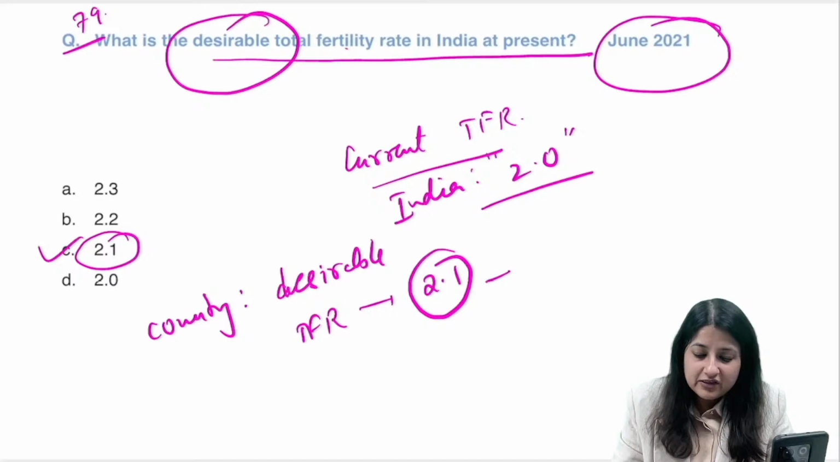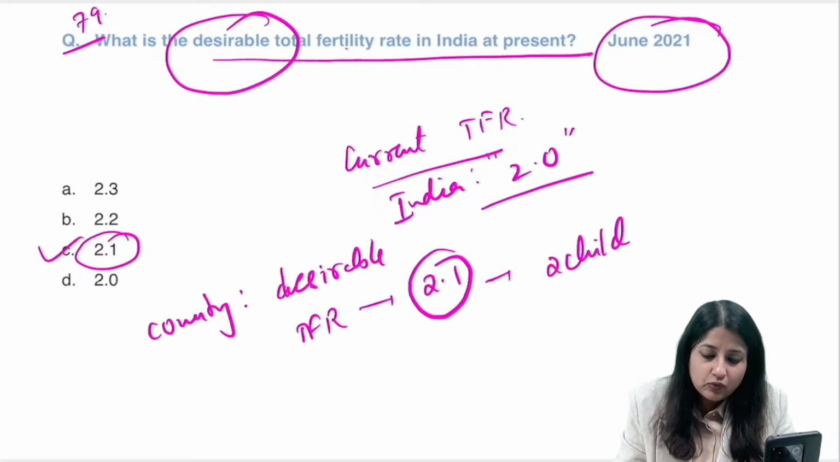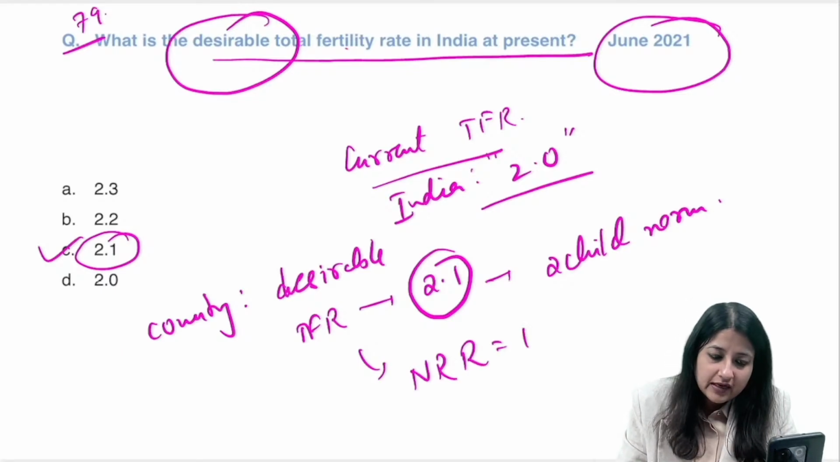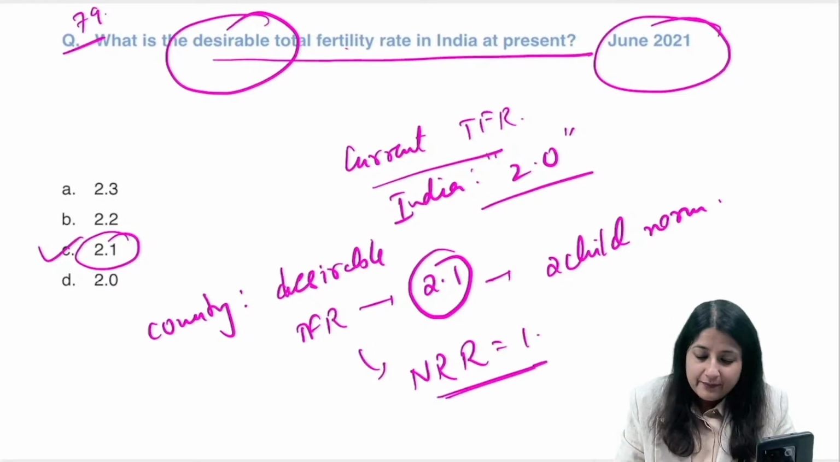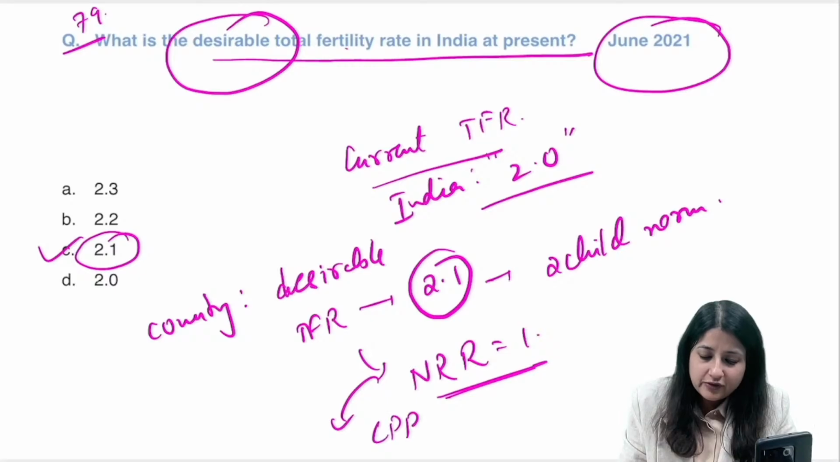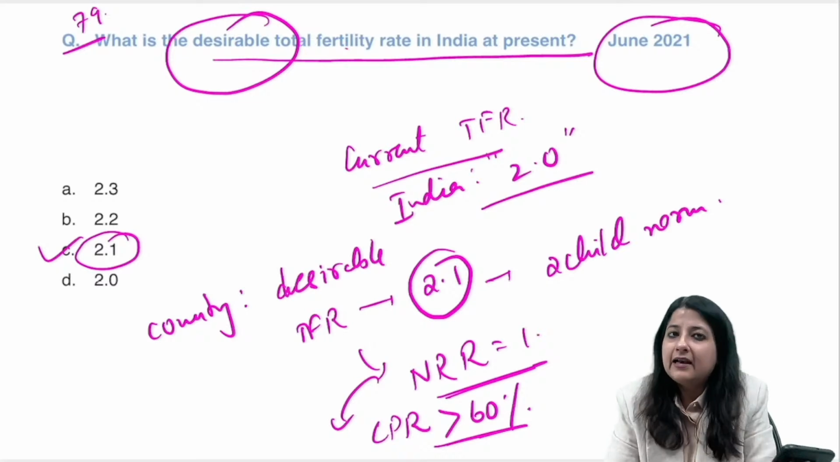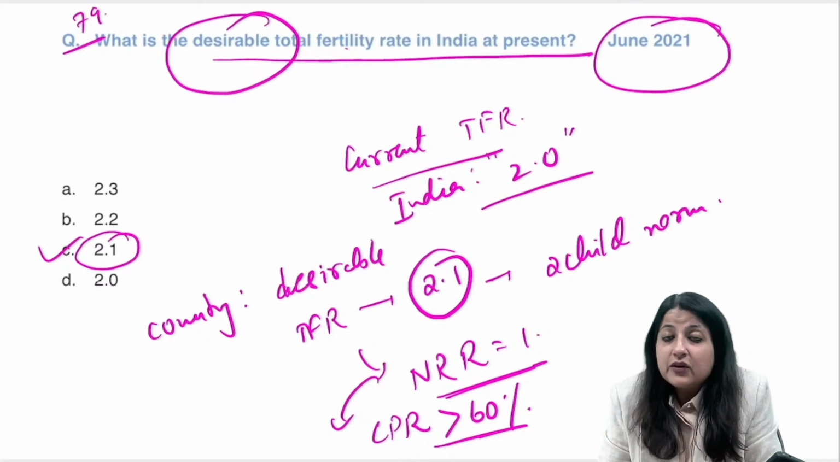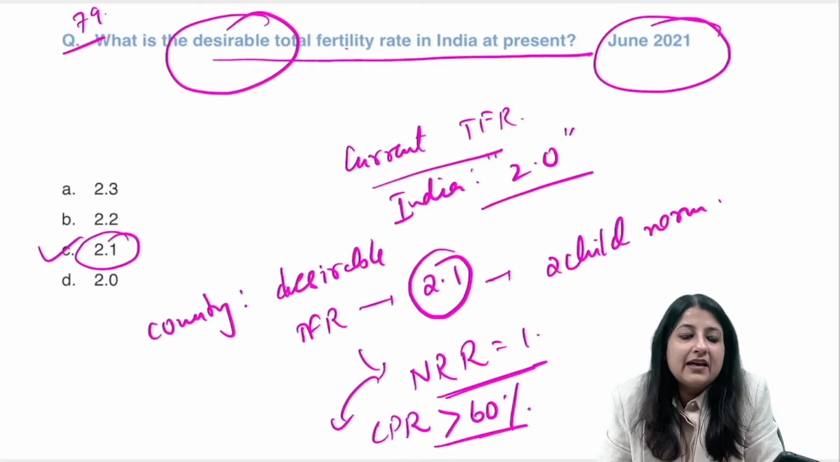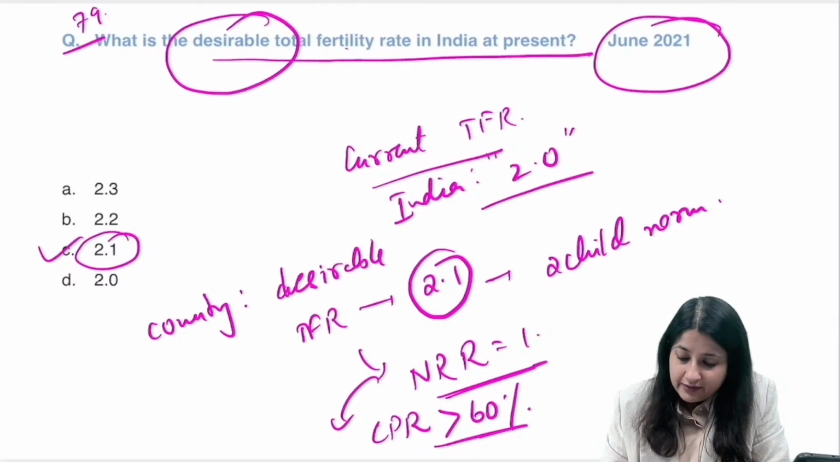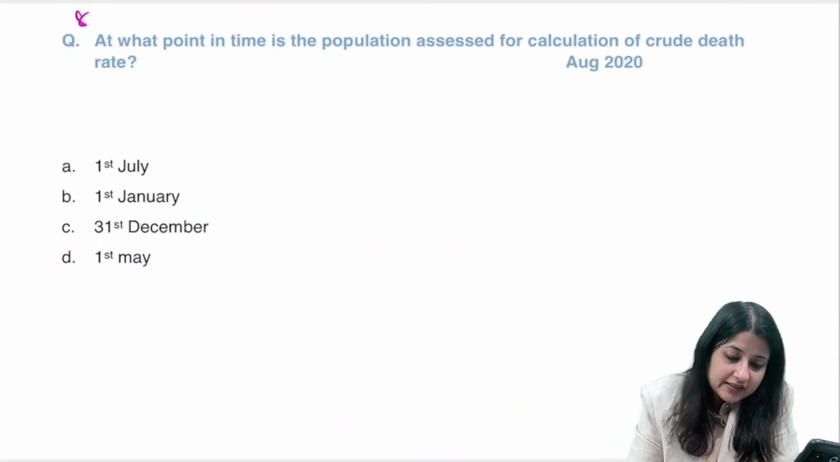That means we have achieved a 2-child norm, and this is possible only when out of those 2 children, 1 is girl. So net reproduction rate is equal to 1, and this is possible when couple protection rate or contraceptive prevalence rate is more than 60%. Clear? So don't get confused. For population to stabilize, desirable is 2.1. Okay, all right, moving to question number 80 for the day.